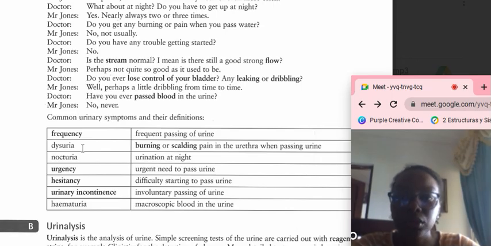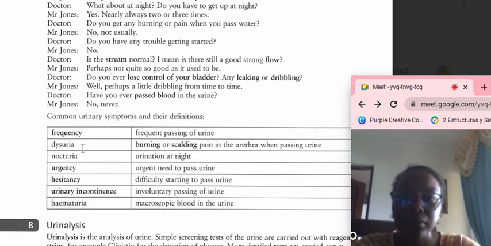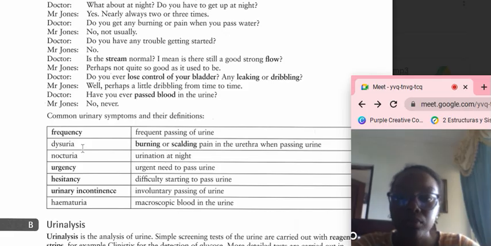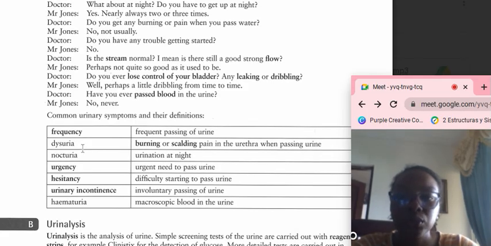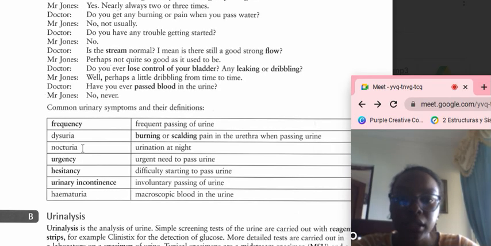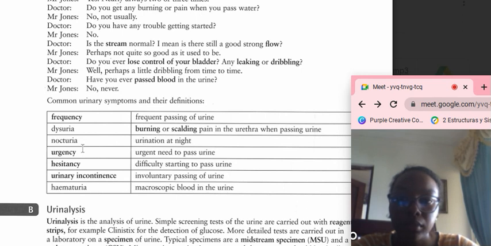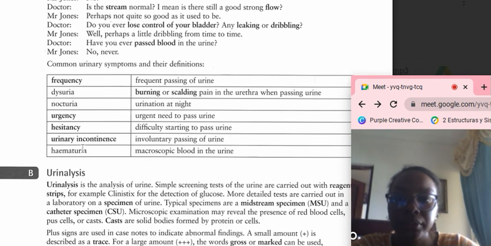Mr. Jones: No, not usually. Doctor: Do you have any trouble getting started? Mr. Jones: No. Doctor: Is the stream normal? Is there still a good flow? Mr. Jones: Perhaps not quite so good as it used to be. Doctor: Did you ever lose control of your bladder? Any leaking or dribbling? Mr. Jones: Well, perhaps a little dribbling from time to time. Doctor: Have you ever passed blood in the urine? Mr. Jones: No, never.